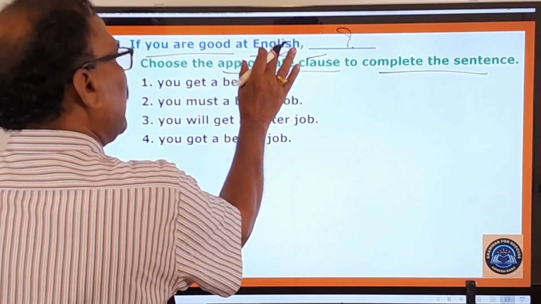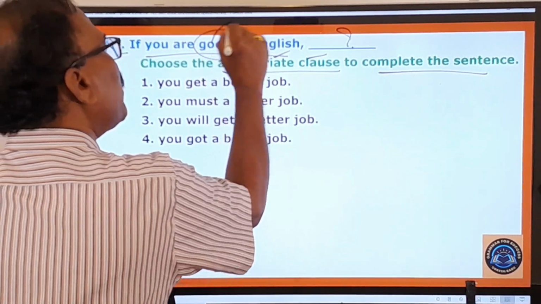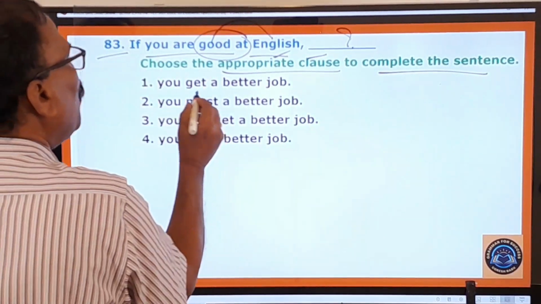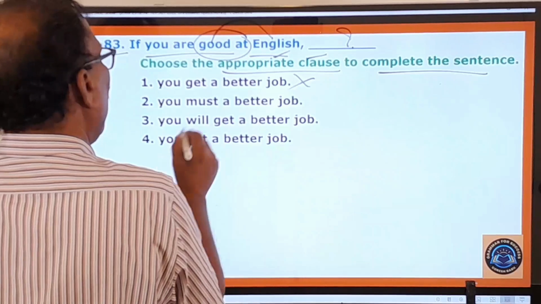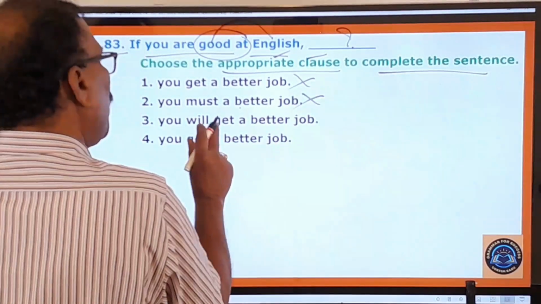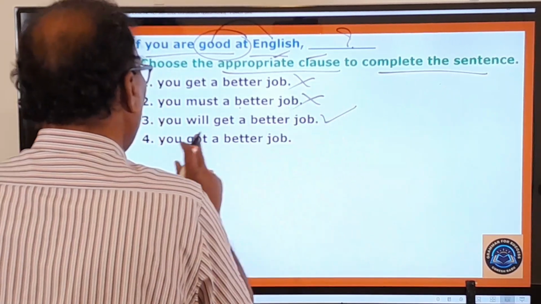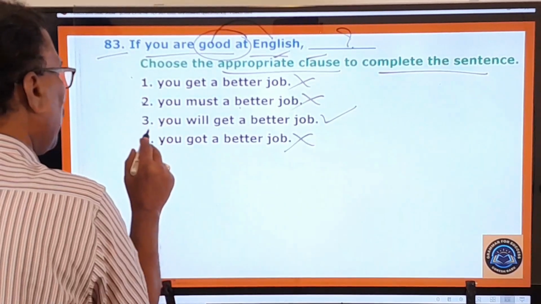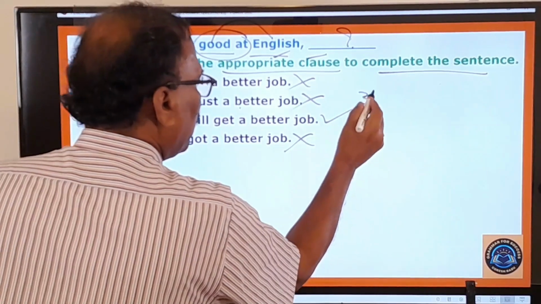If you are good at English, means if you are proficient in English, that's the way. You get a better job. No. You must get a better job. No. You will get a better job. Yes. You got a better job. No. So here first one, second one, fourth one are wrong. Only the third one is the right one.